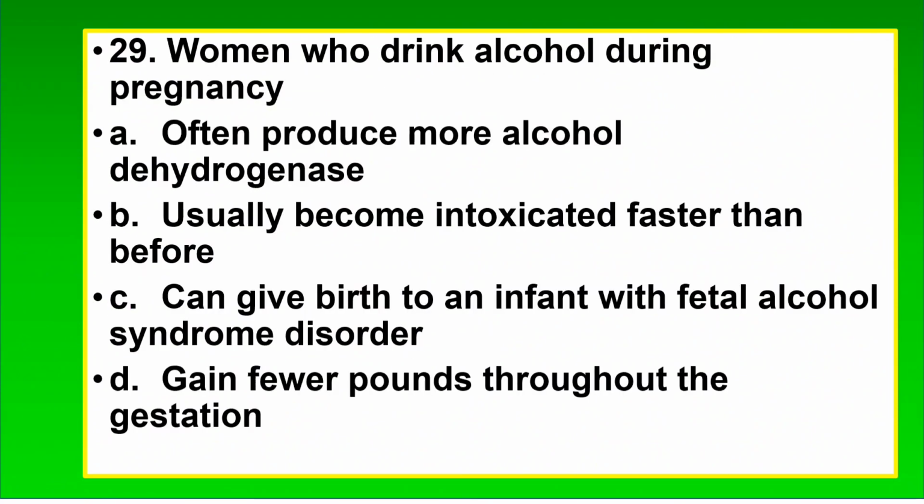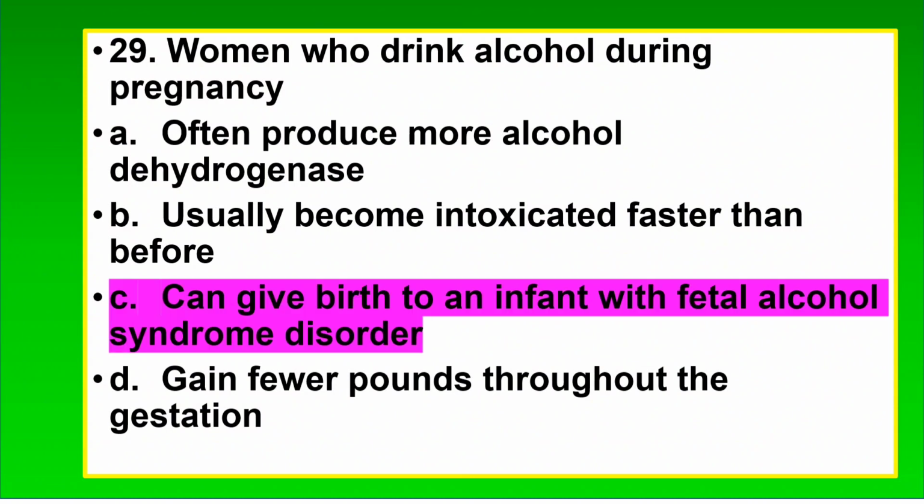29. Women who drink alcohol during pregnancy A. Often produce more alcohol dehydrogenase. B. Usually become intoxicated faster than before. C. Can give birth to an infant with fetal alcohol syndrome disorder. D. Gain fewer pounds throughout the gestation. The correct answer is C. Can give birth to an infant with fetal alcohol syndrome disorder.